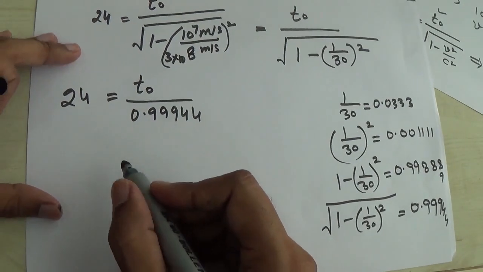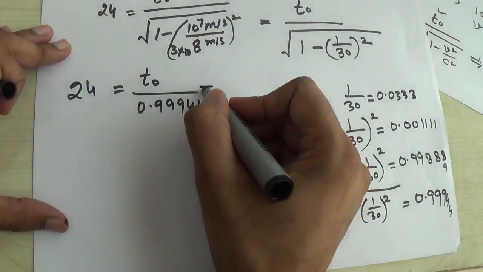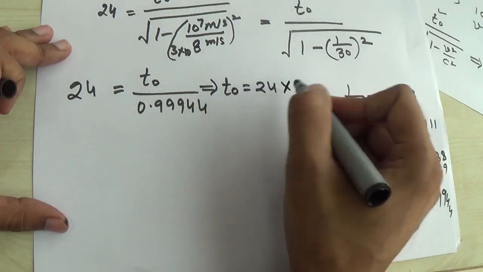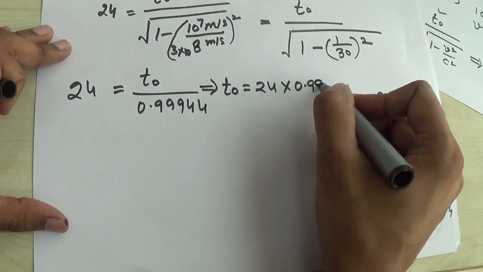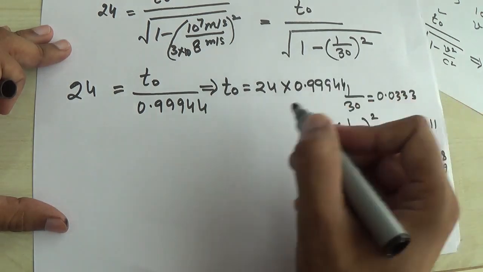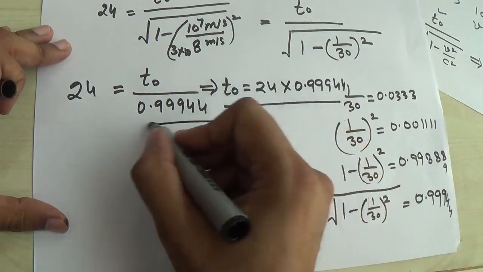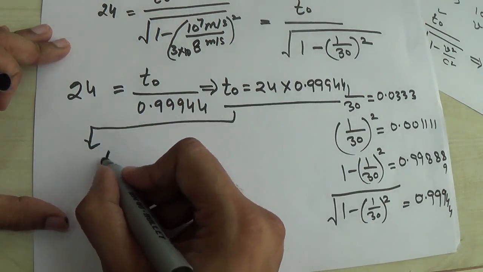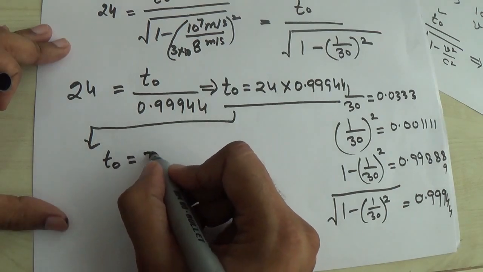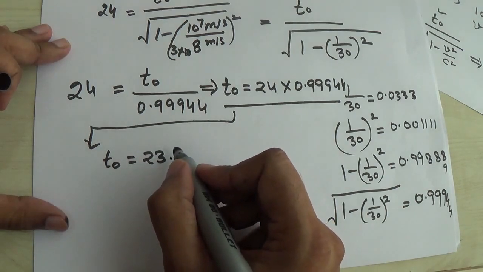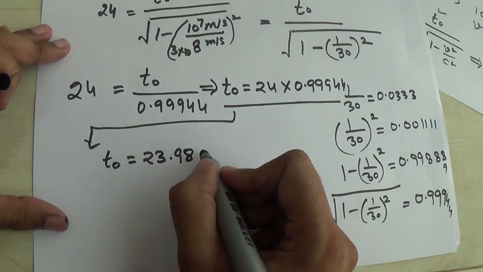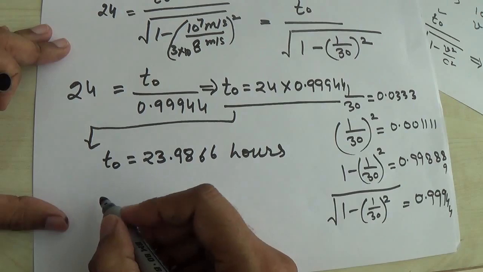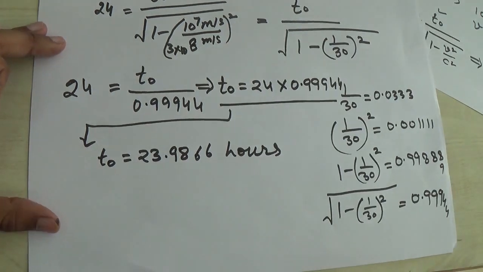So you can write T naught is equal to 24 into 0.99944, and the result of it is that T naught is equal to 23.9866 hours. Right, so this is T naught.